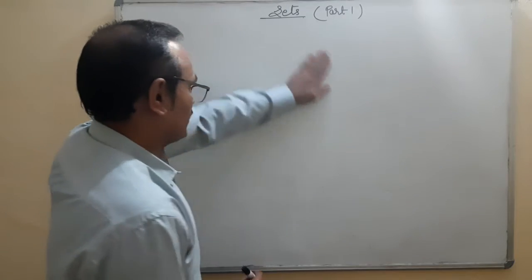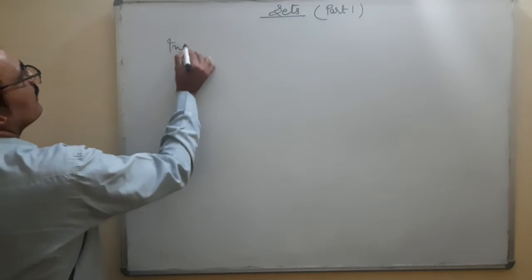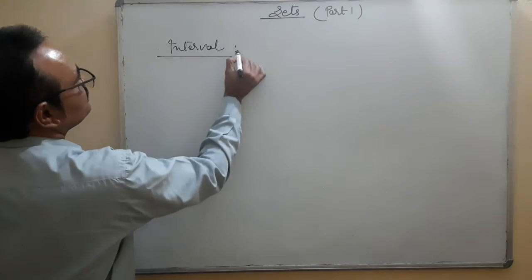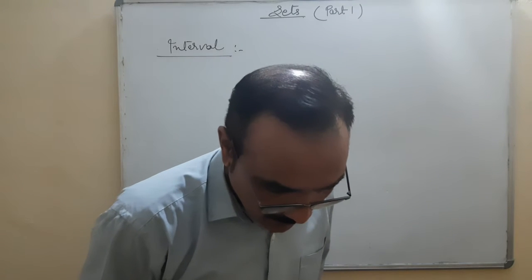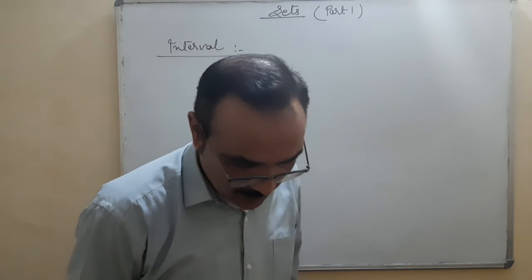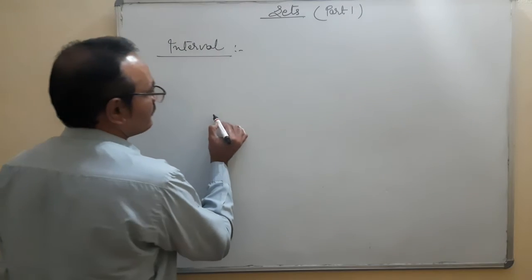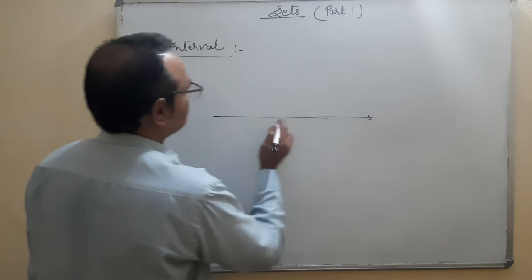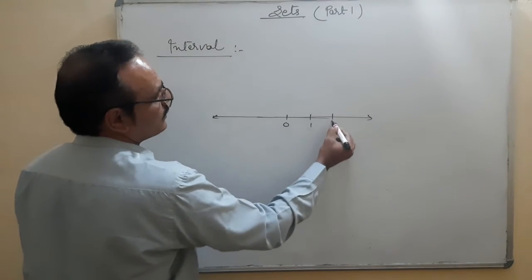The next one is intervals. It's very interesting. Intervals as subsets of the real numbers are what we are discussing. So, number line: 0, 1, 2.